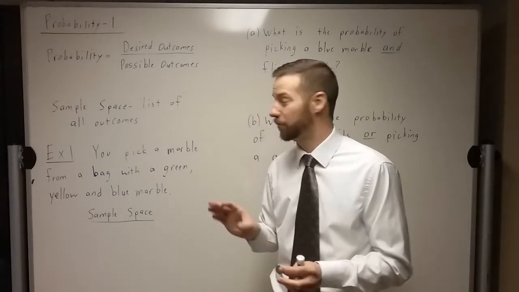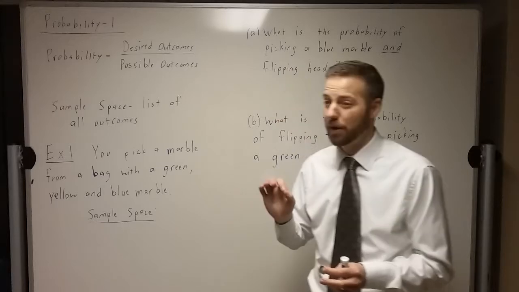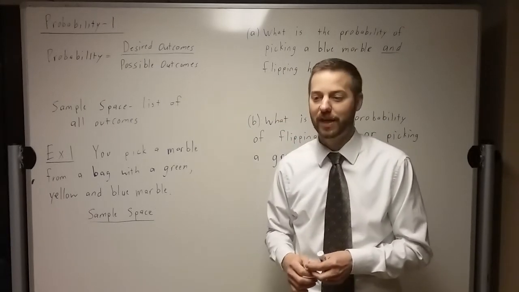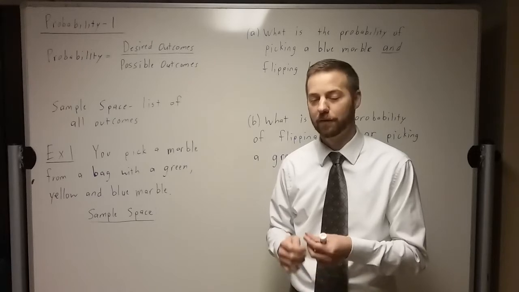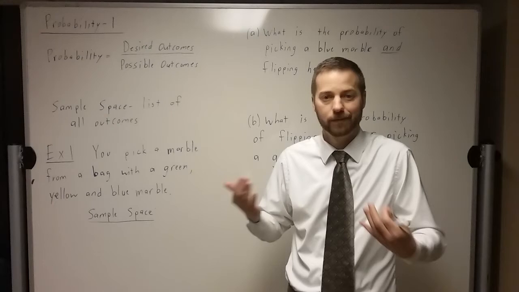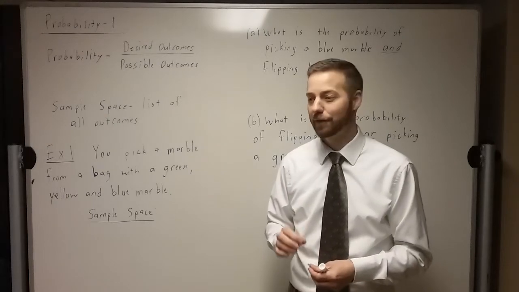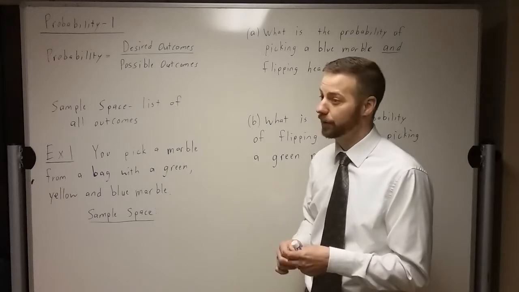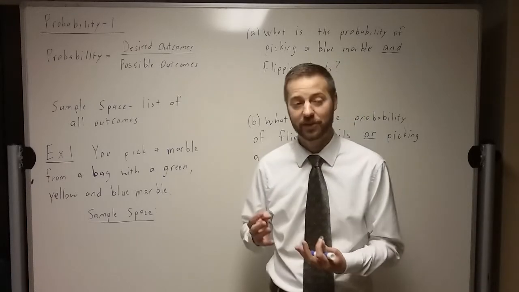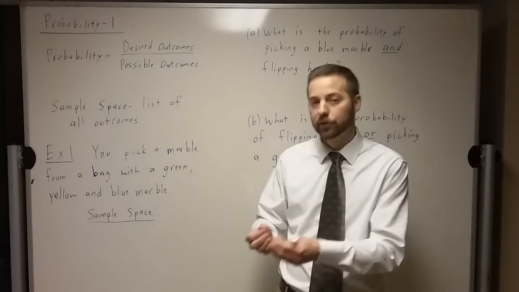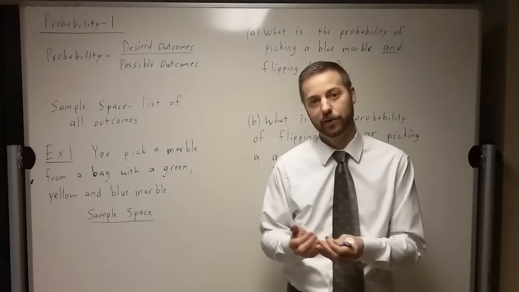Now, I just wanted to explain this a little bit. Theoretical probability and experimental probability are not always exactly the same. If I flip this coin 4 times, am I guaranteed to get two heads, two tails? No. However, that's the most likely outcome. And if I were to flip this coin 1,000 times, I would be pretty close to 500 heads and 500 tails.